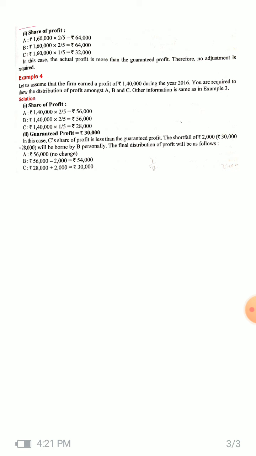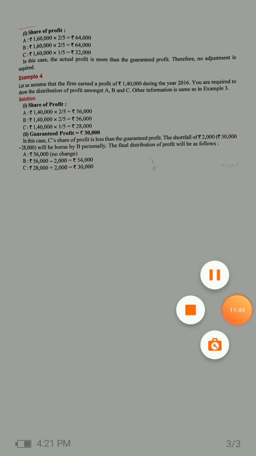I will give you some more illustrations with the same kind of adjustment. From there you can observe what has been done in the accounts also.